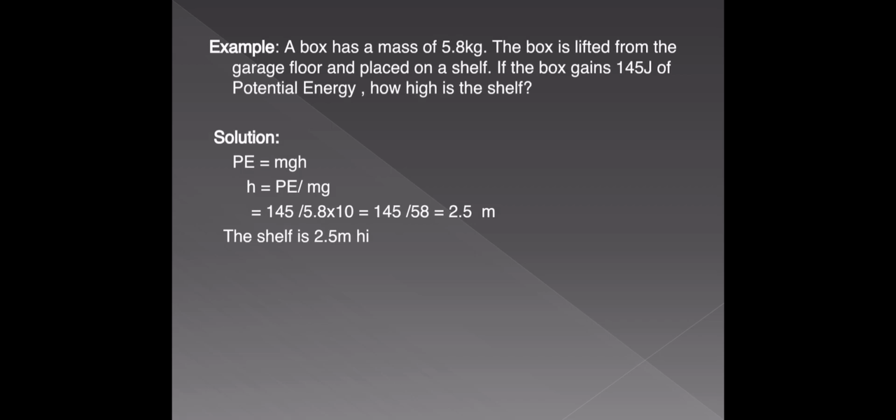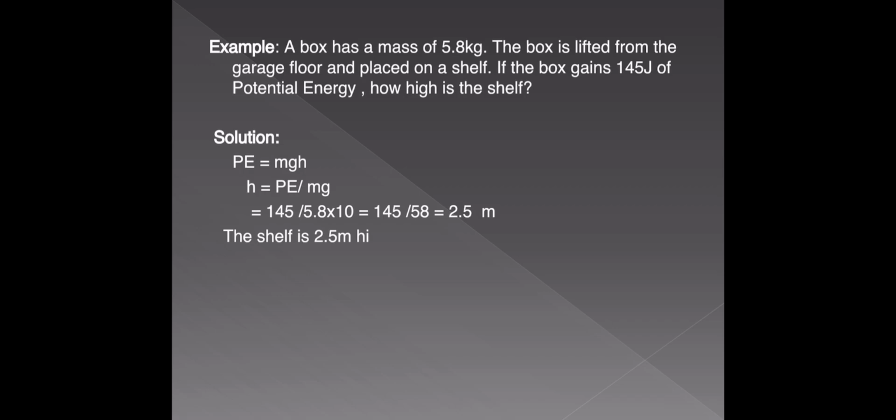Okay, right. A box has a mass of 5.8 kg. The box is lifted from the garage floor and placed on a shelf. If the box gains 145 joules of potential energy, how high is the shelf?